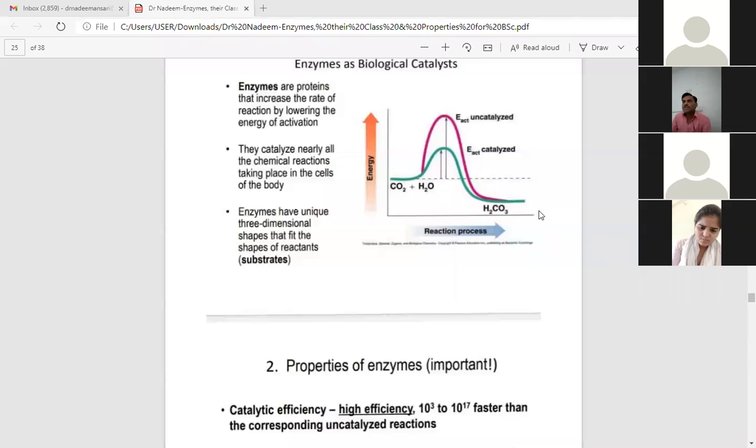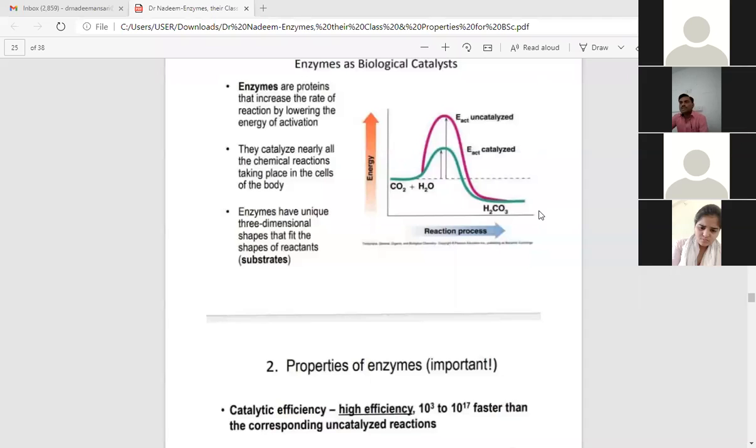So these enzymes catalyze all the chemical reactions, whether they are digestive reactions or metabolic reactions or other processes like DNA replication and protein synthesis. They participate in all types of reactions, and that is why they are differentiated into different classes from EC1 to EC6. In these classes, all the enzymes participate in different types of digestive and metabolic reactions.